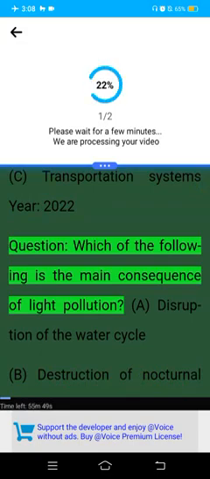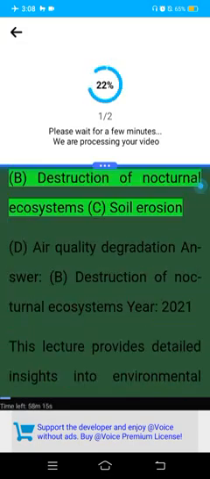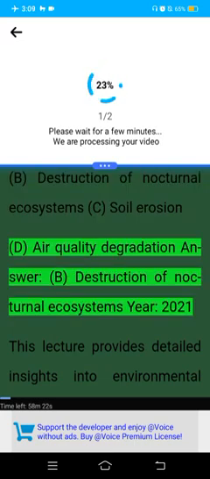Question: Which of the following is the main consequence of light pollution? A. Disruption of the water cycle. B. Destruction of nocturnal ecosystems. C. Soil erosion. D. Air quality degradation. Answer: B. Destruction of nocturnal ecosystems. Year 2021.